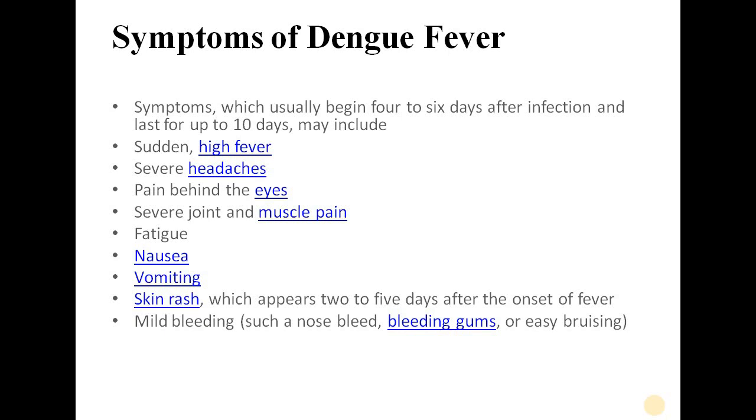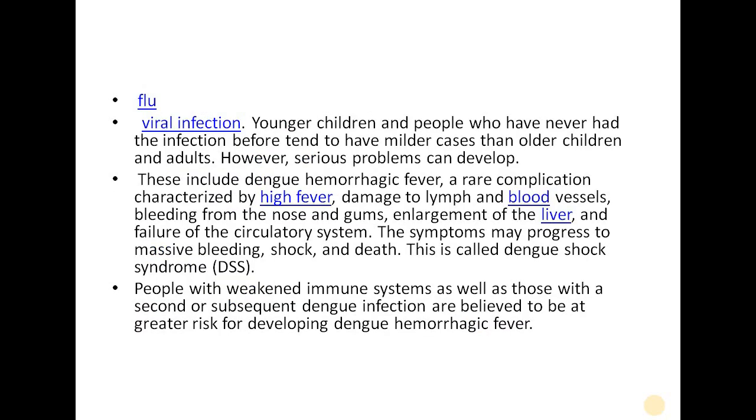Sometimes, if the patient has dengue syndrome, then in this condition the patient will get bleeding from the gums and bleeding from the nose. So this is one complication. Now the patient will get flu-like viral infection, mostly in younger children. In this condition the patient mostly has high-grade fever. This includes dengue hemorrhagic fever. So it is called dengue hemorrhagic fever.